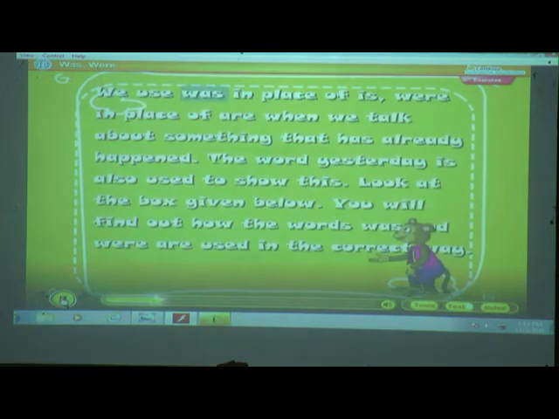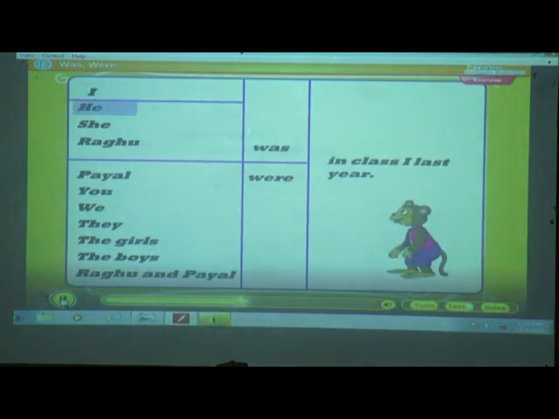We use was in place of is, were in place of are when we talk about something that has already happened. The word yesterday is also used to show this. Look at the box given below. You will find out how the words was and were are used in the correct way. I, he, she, Raghu, Payal was in class 1 last year. See children, I, he, she, Raghu.